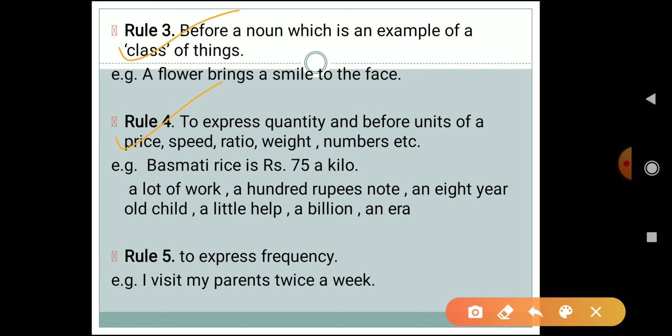Now let's see rule 5. What does rule 5 say? Rule 5 says that whenever we have to express frequency, meaning the number of times an event has occurred. Frequency means what? Number of times an event has occurred. So that is what you have to understand. For example, I visit my parents twice a week. So over here, twice a week is representing frequency. How many times? Twice a week. So over here we are using the article a.